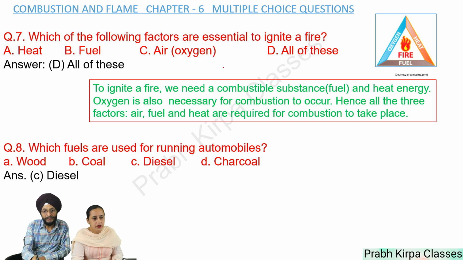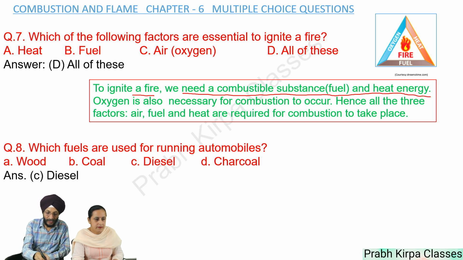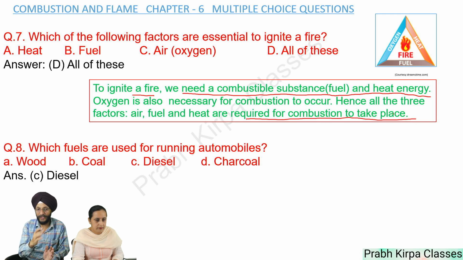Question number 7. Which of the following factors are essential to ignite a fire? A. Heat. B. Fuel. C. Air. D. All of these. Answer is all of these. To ignite a fire, we need a combustible substance, that is fuel, and heat energy. We also require oxygen for combustion to occur. In fact, there are three conditions for any combustion to take place, which are fuel, heat, and oxygen. Hence, all the three factors are required. If any of these, heat or fuel or oxygen, is missing, combustion or fire cannot take place.